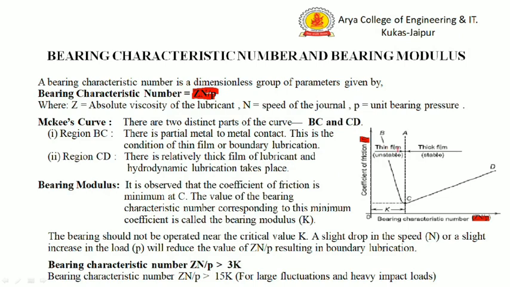The thin film lubrication is shown in the region BC. In this region, the speed, RPM, is low, so the value of ZN by P is less. This is the reason for the thin film lubrication, or we can say the boundary lubrication.